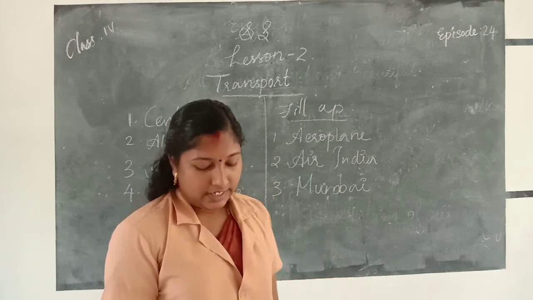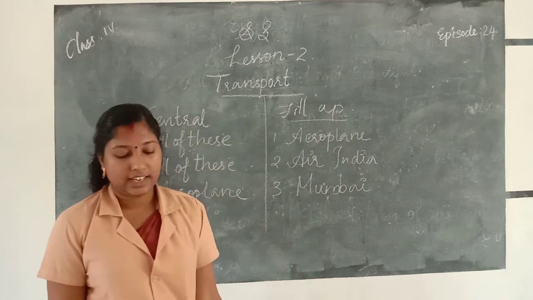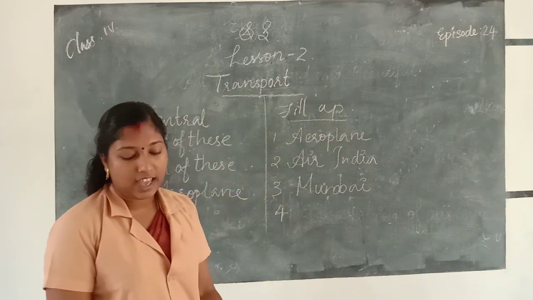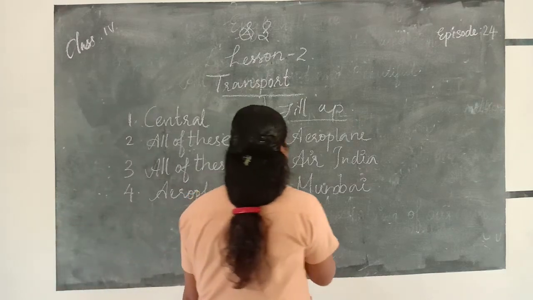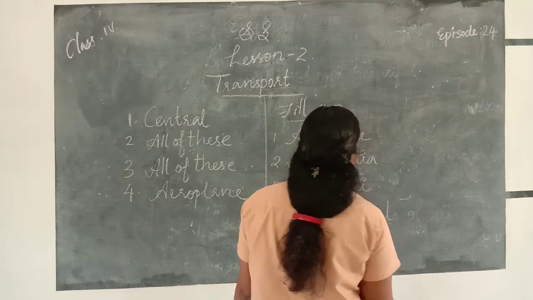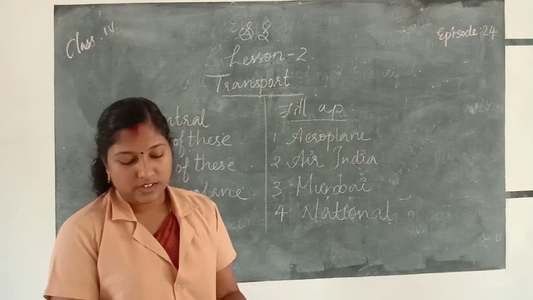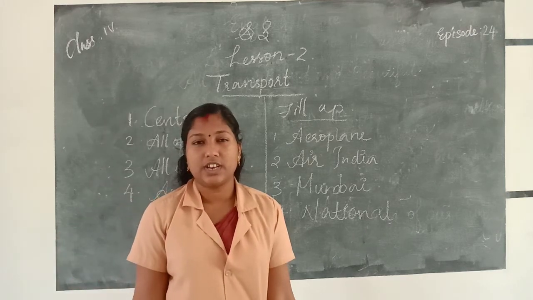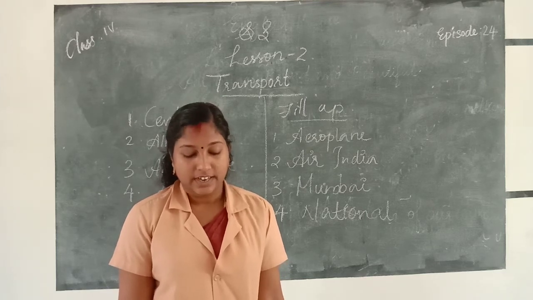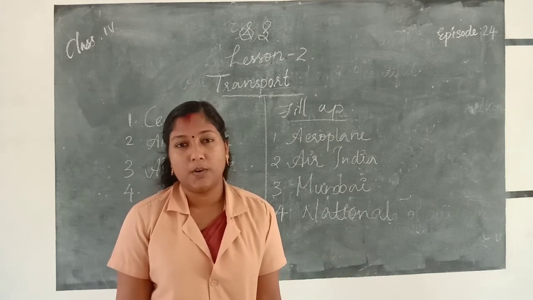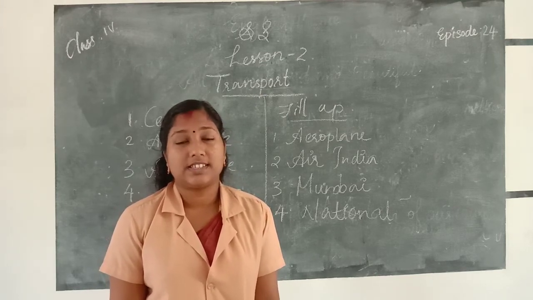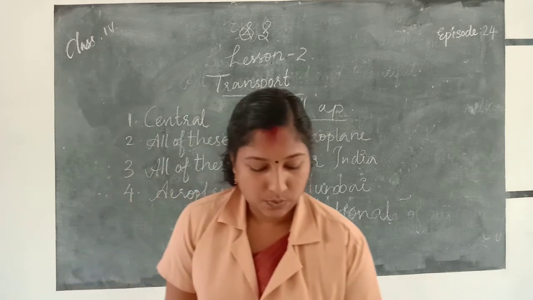Next one. A dash highway is a road that connects state capitals. National highway. Okay, all of you understood? Once again, fill up. Dash is the fastest means of transport. Aeroplane. Dash is the official airline of India. Air India. Dash is the largest and most important port. Mumbai. A dash highway is a road that connects state capitals. National highway.